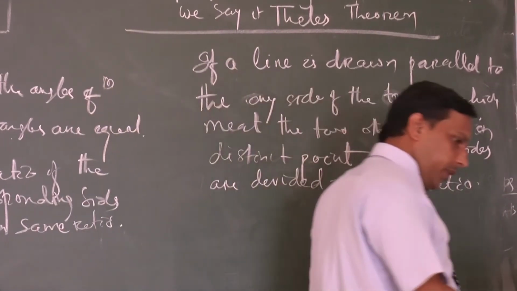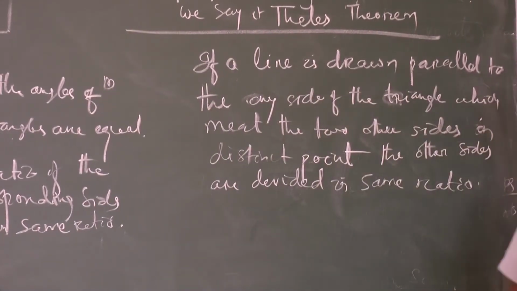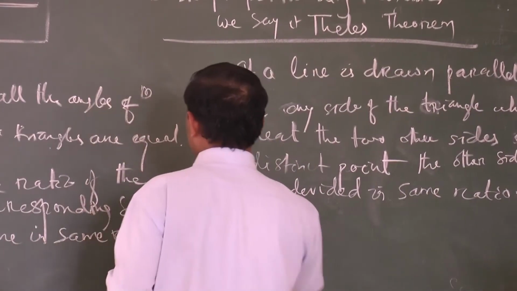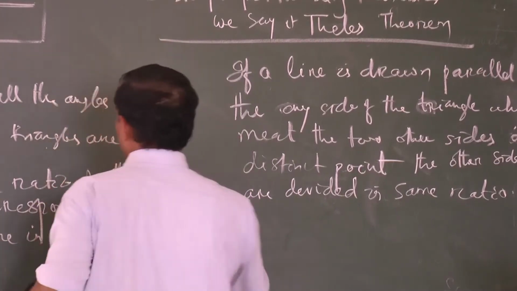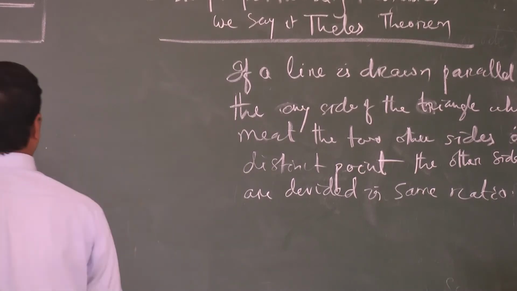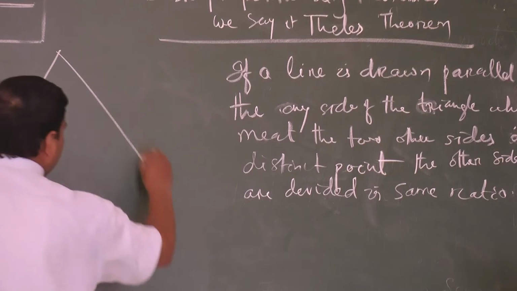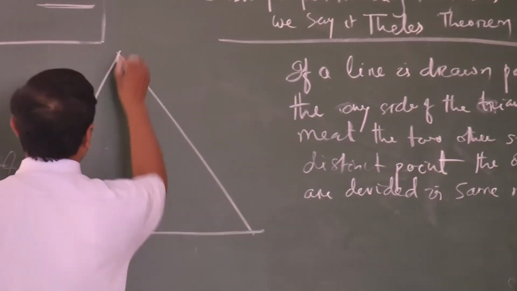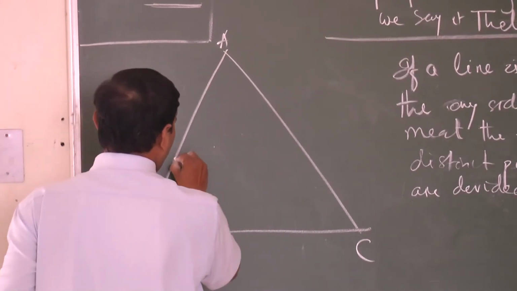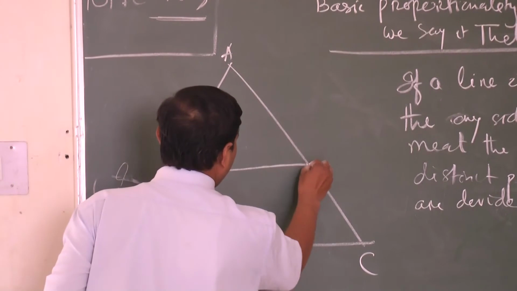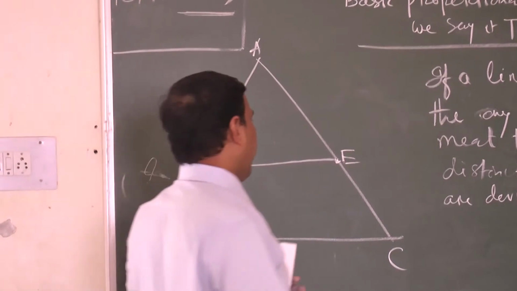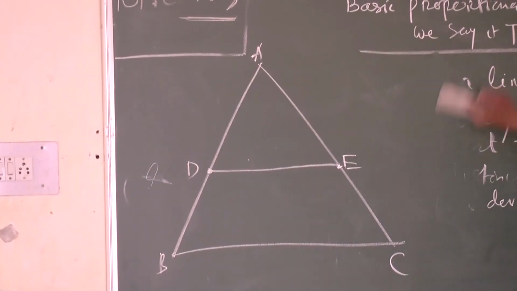So we can go for the proof of it. This proof is very important. I am erasing the definition, students. So come to the figure. I am drawing this one. According to the theorem, draw a triangle ABC. Draw another line which is parallel to BC. Let it be D and E. Clear?